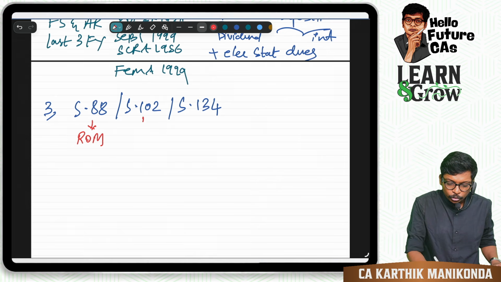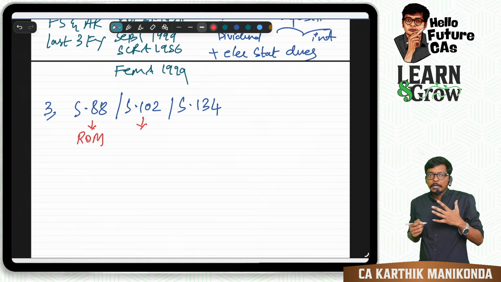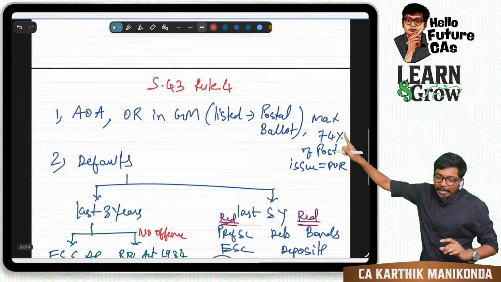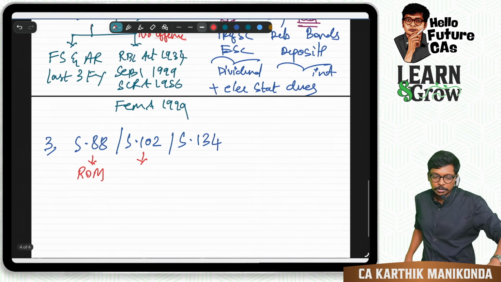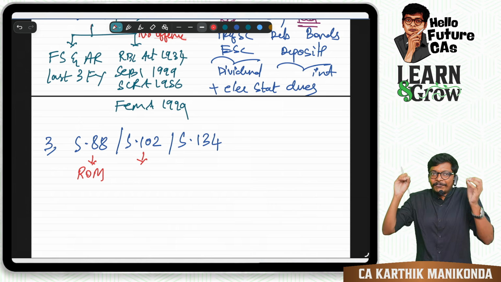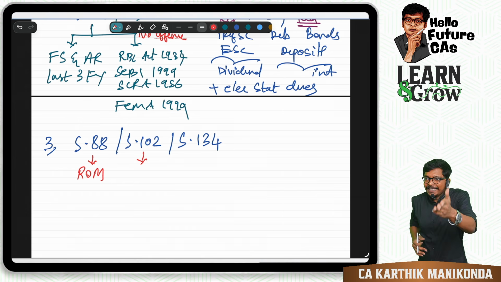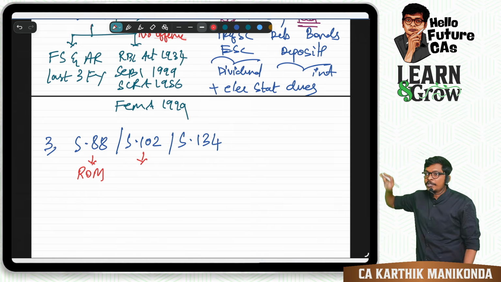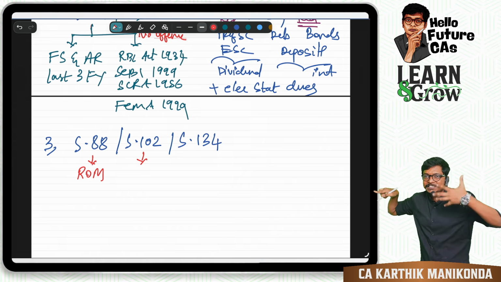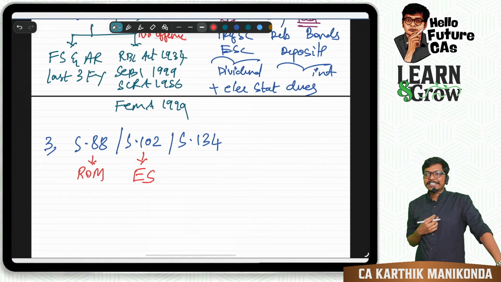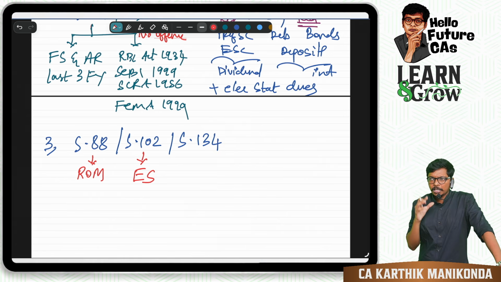Second is Section 102. What is 102, sir? When I am passing a resolution, whether ordinary or in a general meeting, we also have to inform the shareholders why I am doing this. Why is my boss superior to you in power? Why should he get 74%? Tell his achievements. I have to give an explanatory statement. Section 102 is the explanatory statement. My favorite section in the full Act.